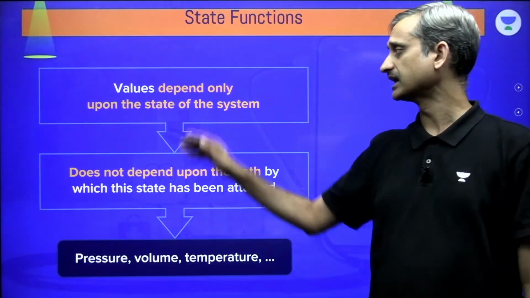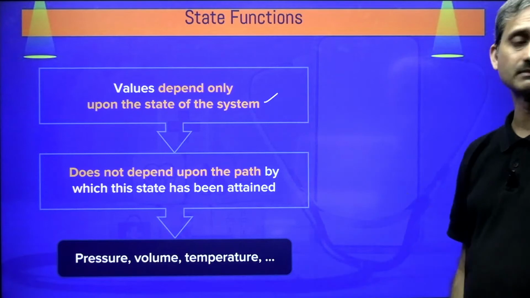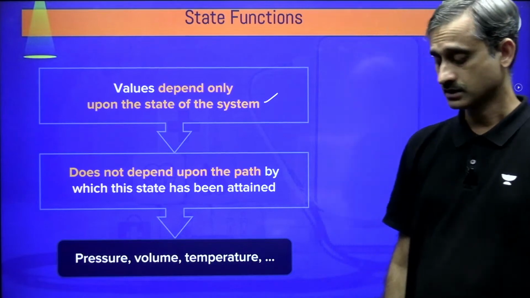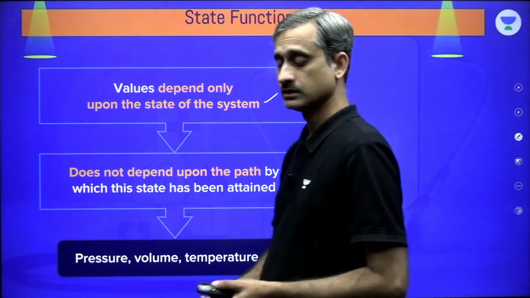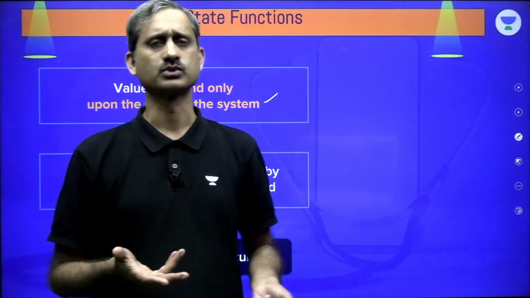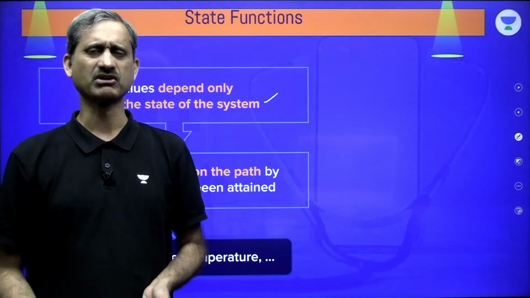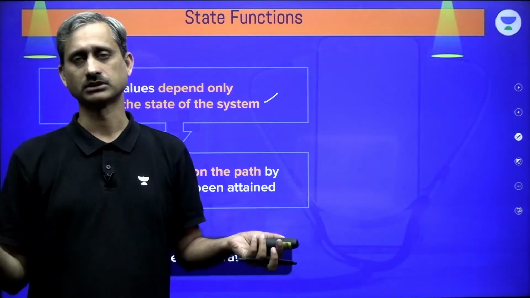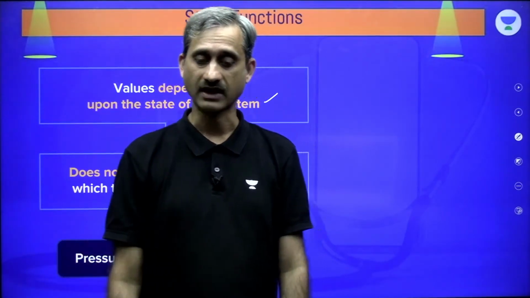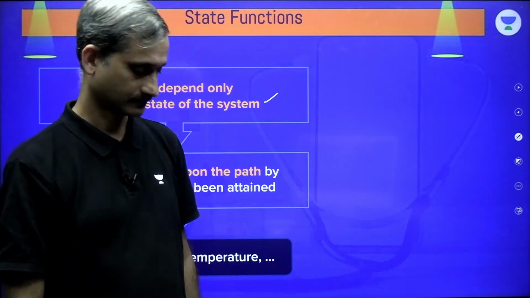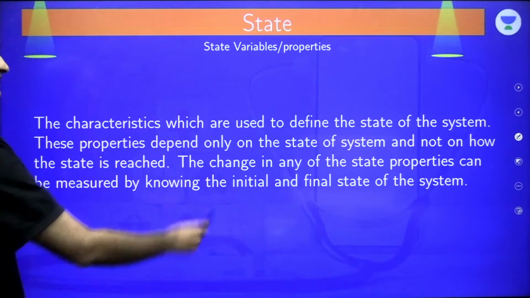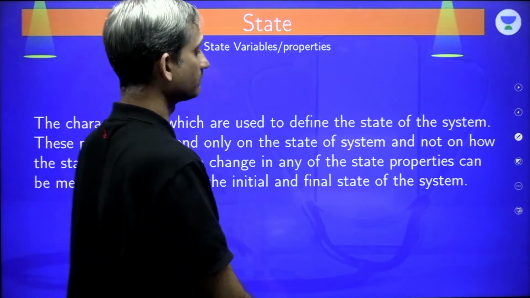The state functions, the values which depend only on the state of the system and they do not depend on how we reach that particular state. Like I said initially itself, that the person is wearing the trouser. How much time he took to wear the trouser, what process he followed, I'm not bothered. I'm only bothered whether he is wearing the trouser or he's not wearing the trouser. So that is what we have as the final state of the system. Clear? Pressure, volume, temperature, so many variables. Now these are called state variables or state properties.